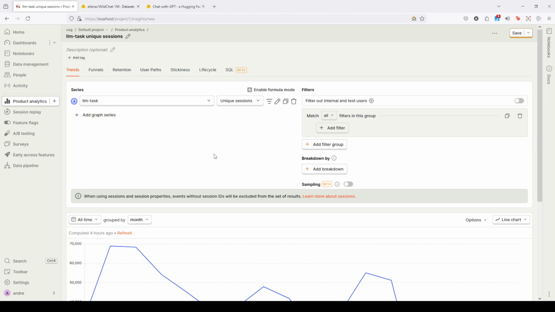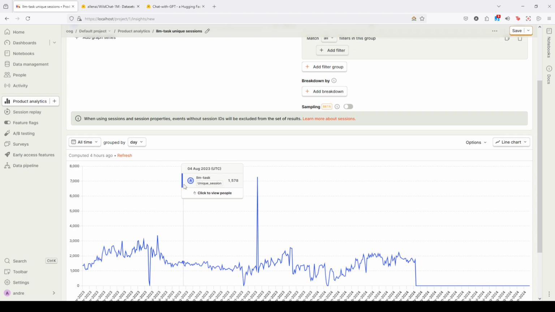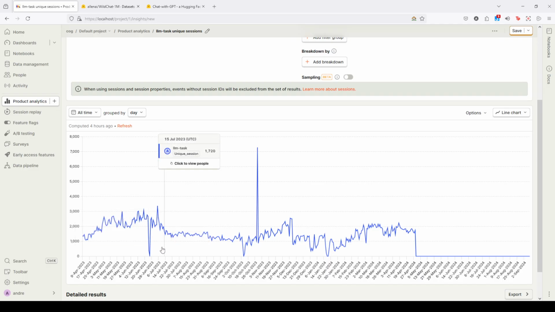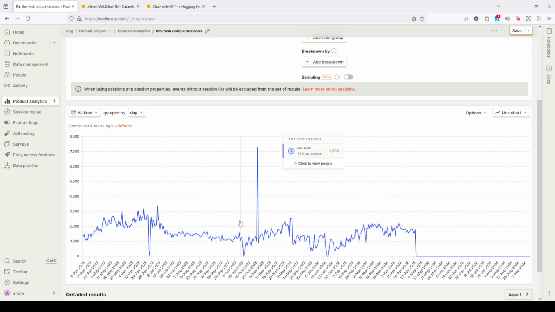a session ID. So right here below, I can see the number of unique conversations collected over a year, grouped by month. And it's interesting to see that some months are way more active than others. But when I switch from monthly to a daily grouping, as I will show you, some outliers start popping up. Here you see a few days with low or no traffic at all. Maybe ChatGPT was down. But here on October 29, there are over 7,000 conversations in just one day, and